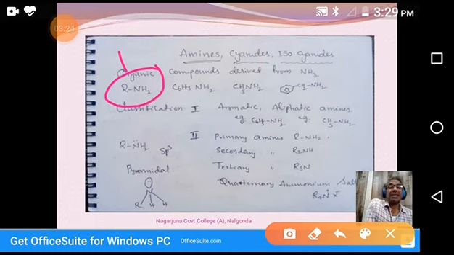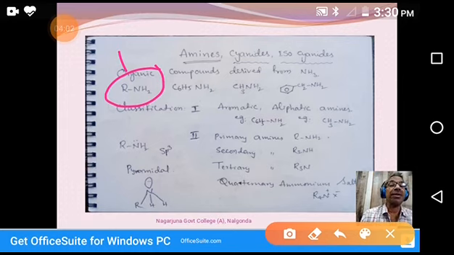In one classification, it depends upon the nature of R. If R is aliphatic, we classify them as aliphatic amines.